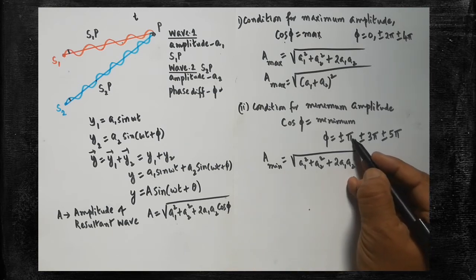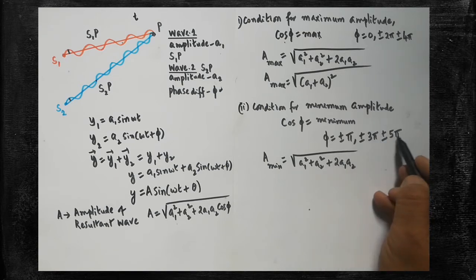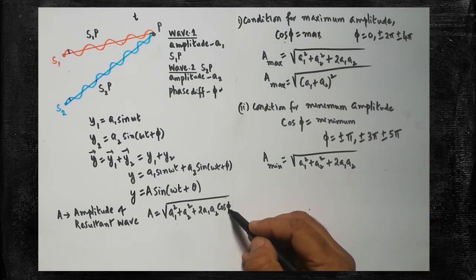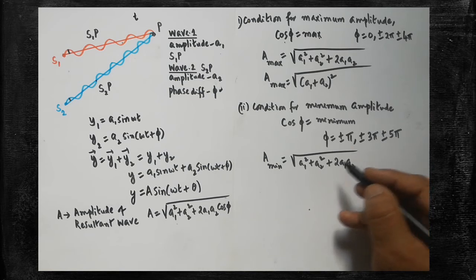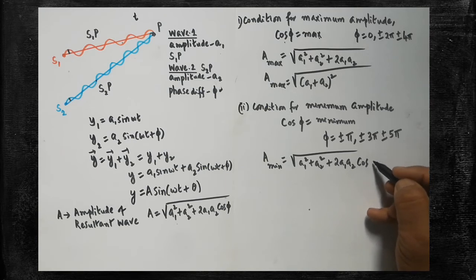If any one of the values, pi or 3 pi or 5 pi, is substituted in the formula, what will happen? This factor becomes minus. Are you clear? So here, any one you can substitute. Instead of cos pi, you can substitute this, or you can substitute this.